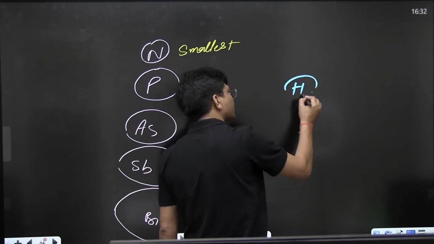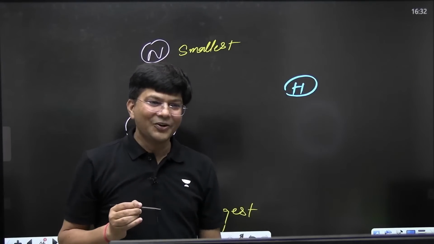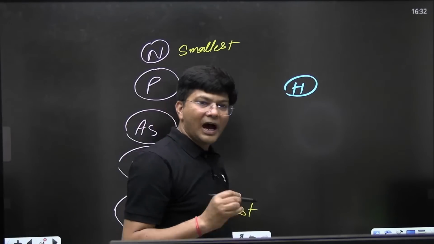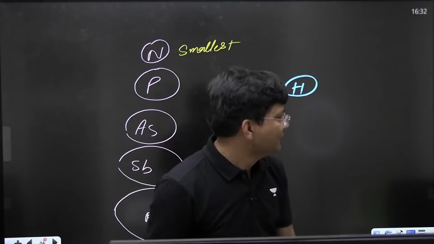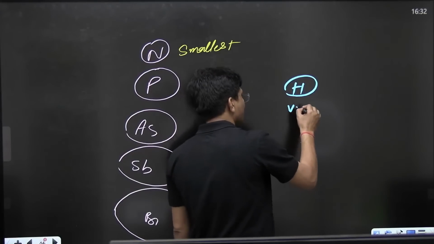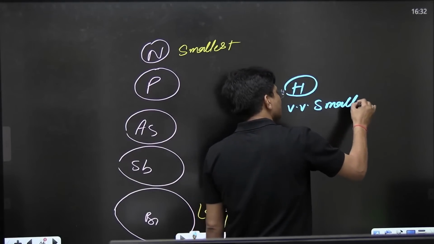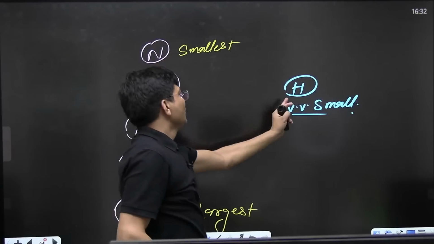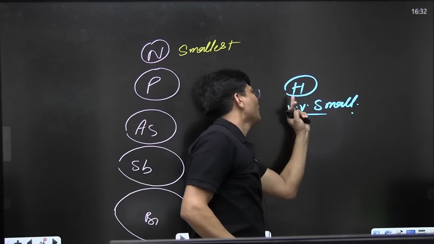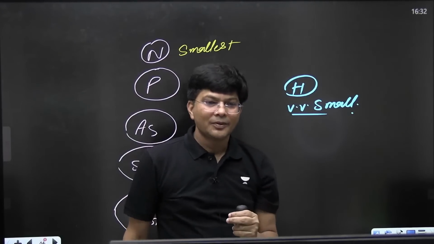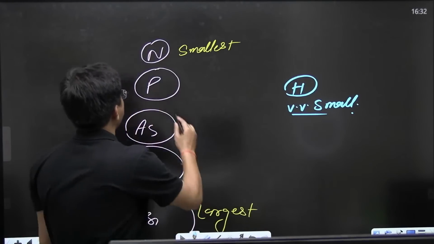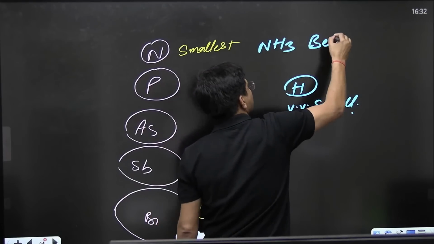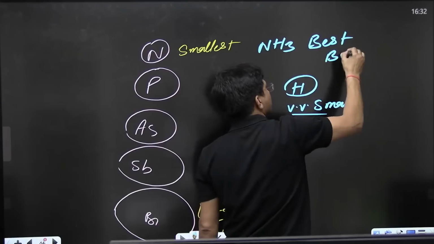Is hydrogen small or big? The answer is hydrogen is very small. Small is most stable with whom? Hydrogen, your bonding, your friendship is going to be the biggest, best bond with a smaller atom. That means ammonia's bonding is best. This is the best friendship, this is going to be the best bond.